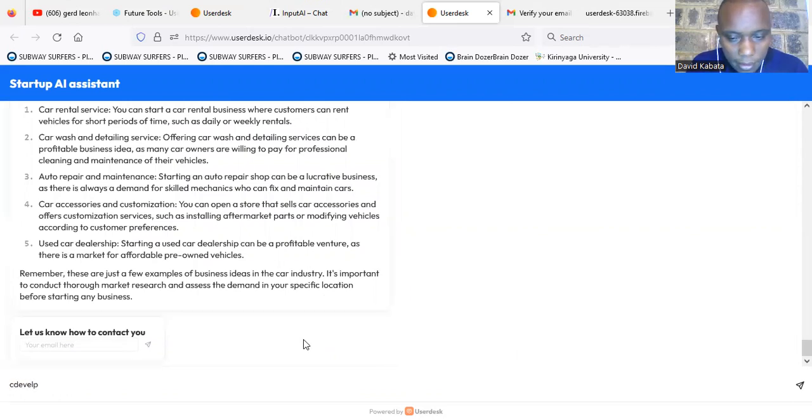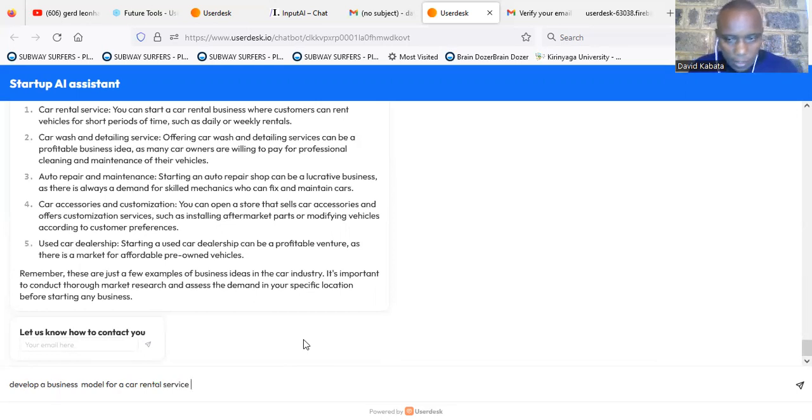Develop a business model for a car rental service.